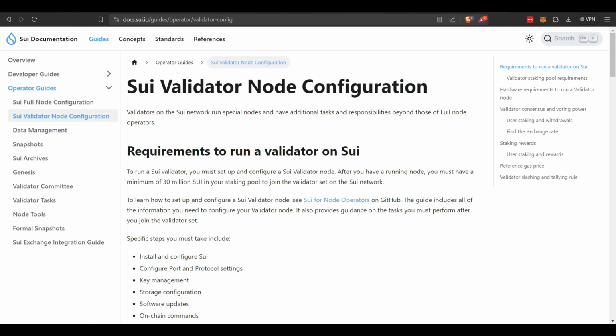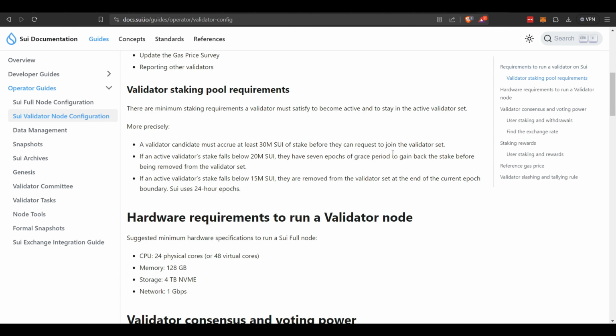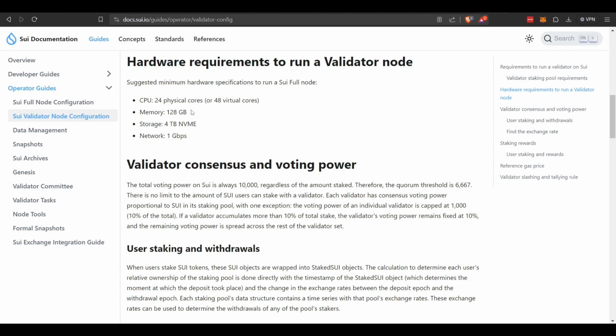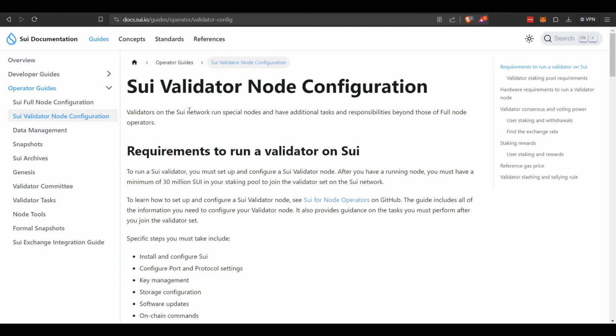And lastly, if you are a validator and you want to get involved in this ecosystem from an infrastructure perspective, you're going to need some decent horsepower. Look at that, 24 cores of CPU, 128 gigs of RAM, and a nice size NVMe drive. So you can do a little bit more research if you want to get into providing infrastructure for this project. All right, so that's the end of this video covering Sui staking. My next video is going to review their DeFi protocols, and from first glance, there's already been a lot that's been built out in a short period of time for this upcoming bull market.